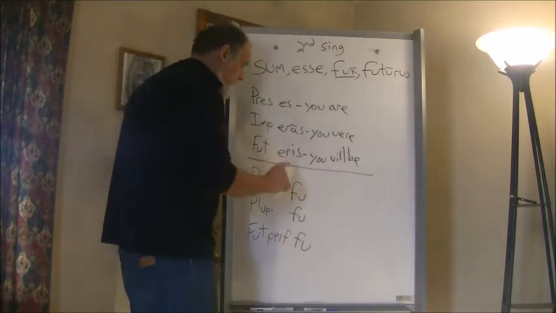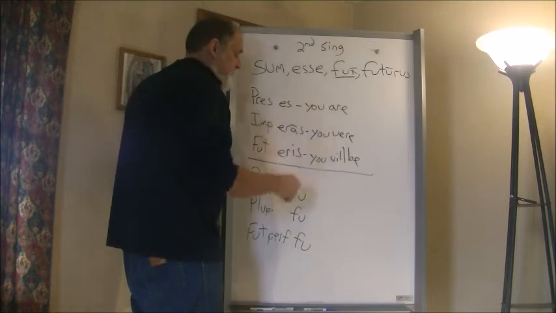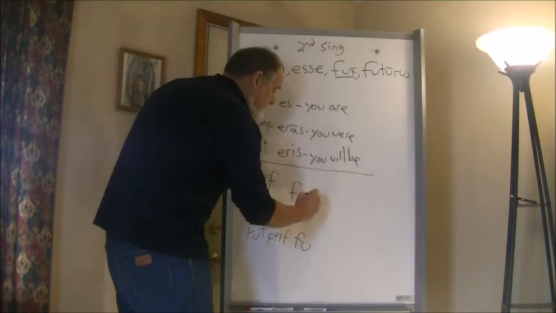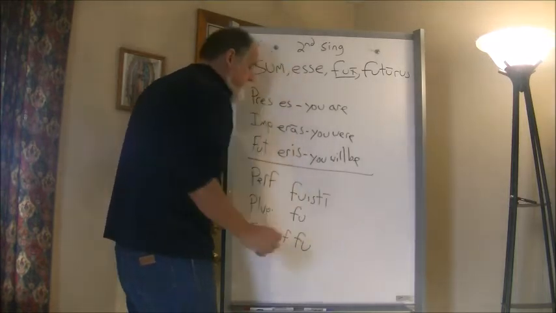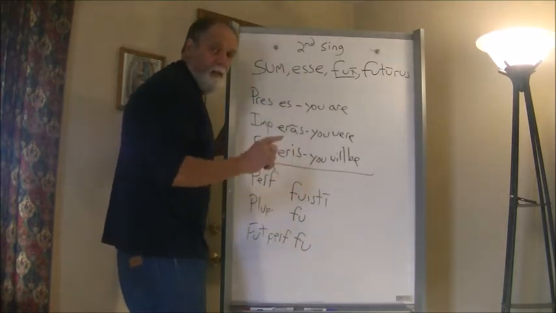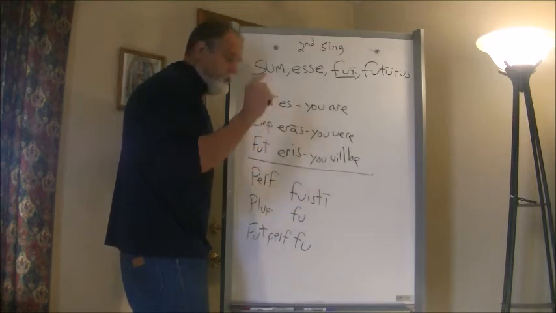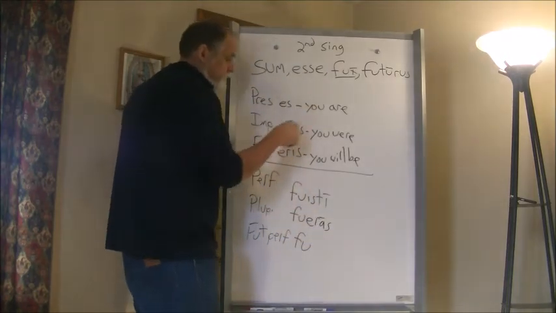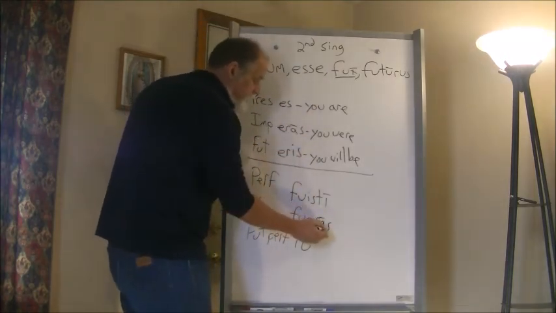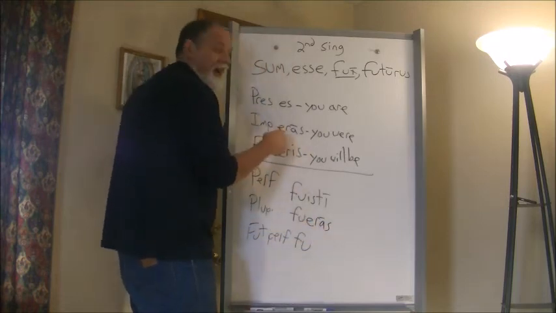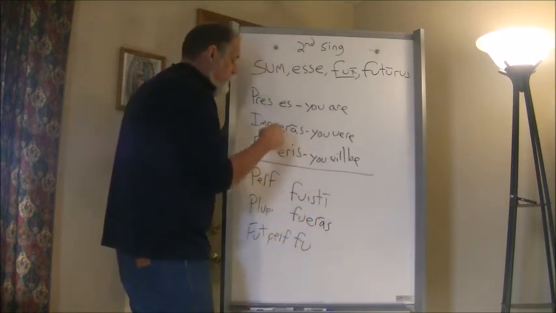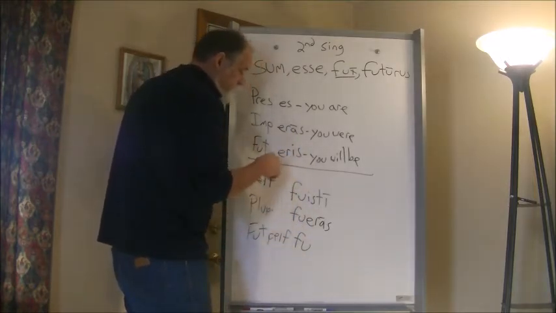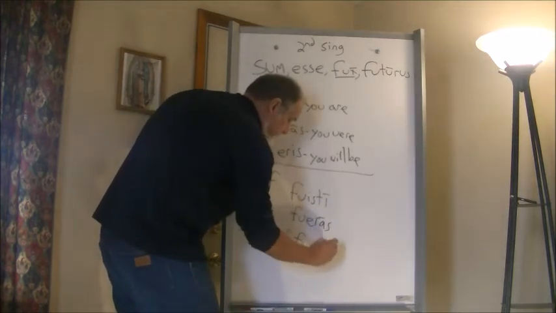So we would start with perfect. What's the second singular ending? Remember, i, isti, it, imus, istis, erunt. So we have fuisti. Then for pluperfect, eram, eras, erat, eramus, eratis, erant. So we have fueras. And you will note that it is the same form. I told you there's two ways to look at this one. Either this as the tense sign, or you can just say we add on the endings for the imperfect of to be. And finally, likewise with the future perfect, here's eris, and we will add on fueris.